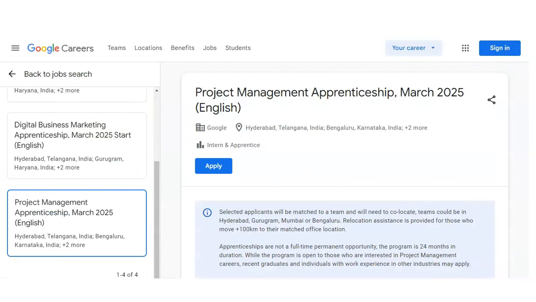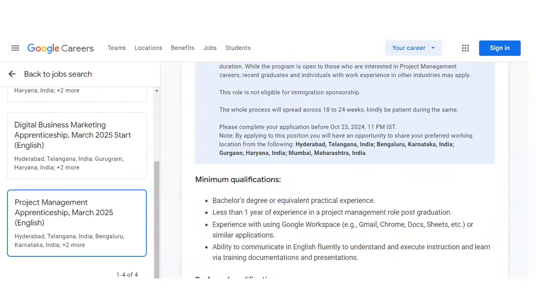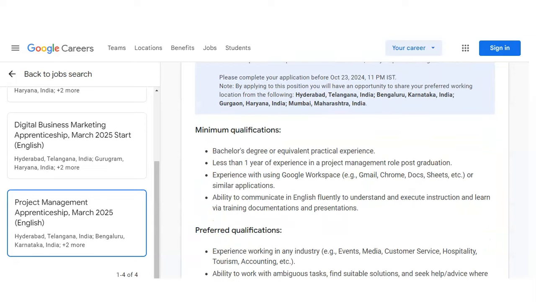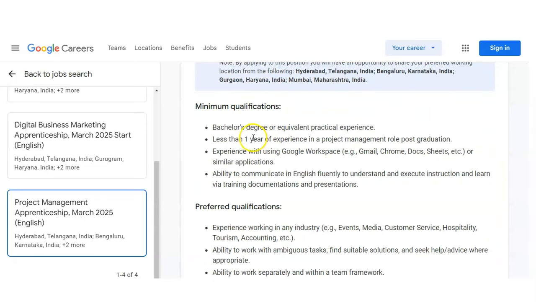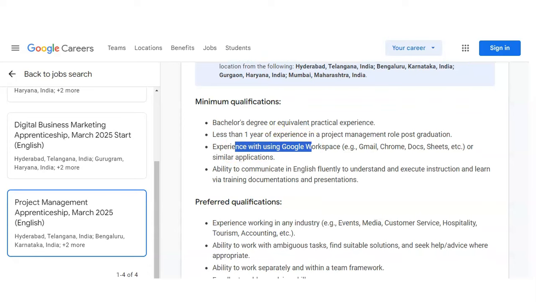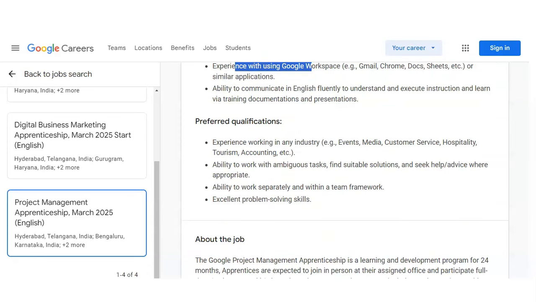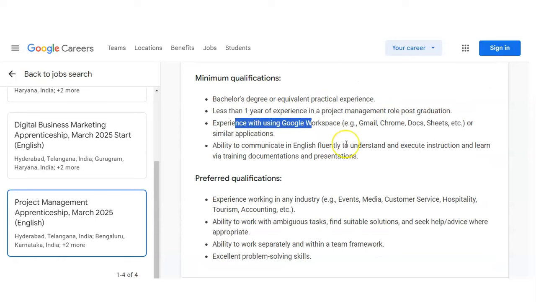So you can see the project management internship and qualification. As I have discussed earlier, that is a bachelor's degree and you have less than 1 year of experience, and you should know Google Workspace, as these are internships provided by Google.